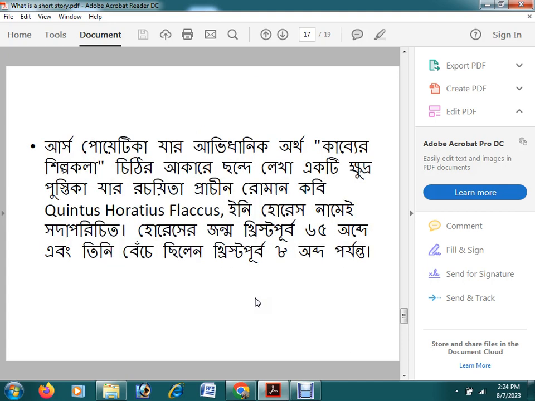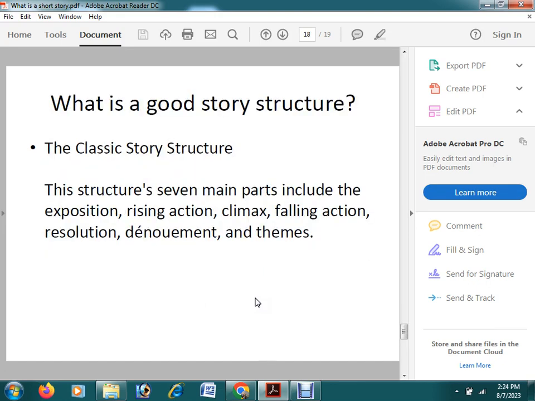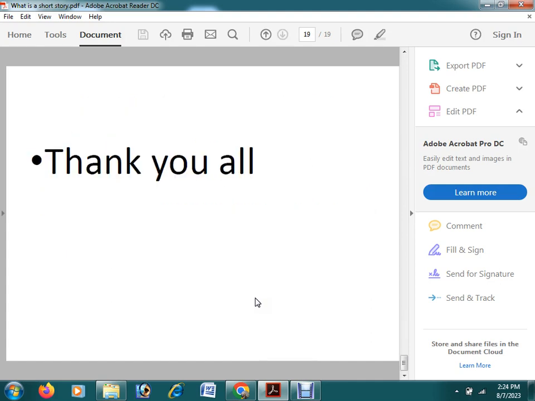And the characteristics of the short story that we have discussed were discussed in Aristotle's Poetics and Horace's Ars Poetica. Okay, I have sent you the PDF copy of these two books. If you have time, you will study the books for better understanding. So these are the structure and other components of a short story.